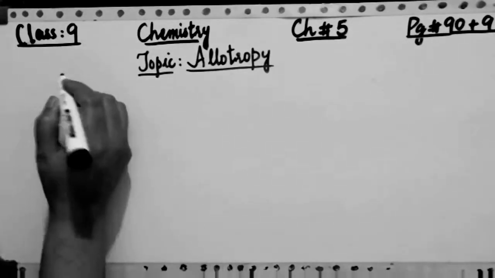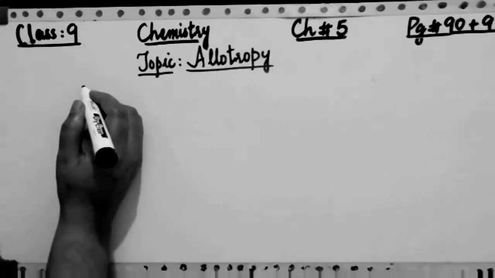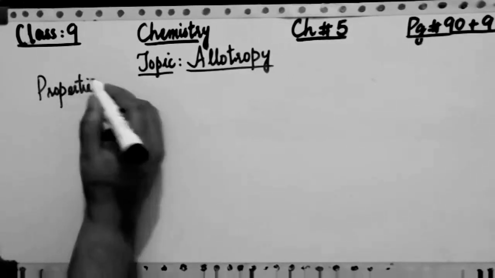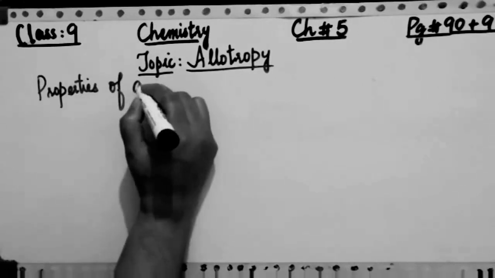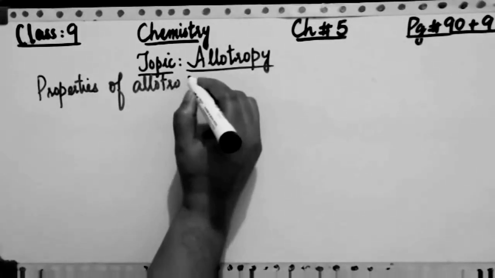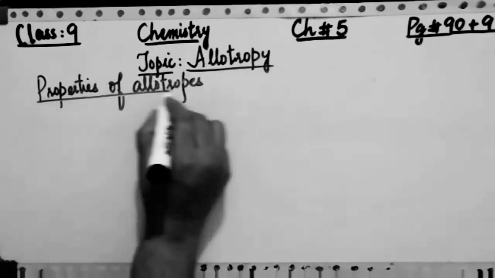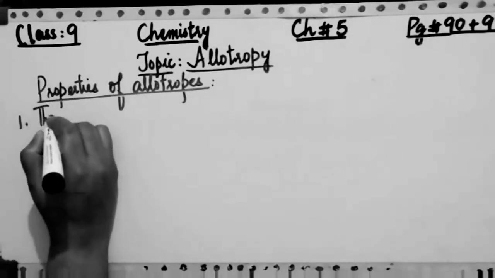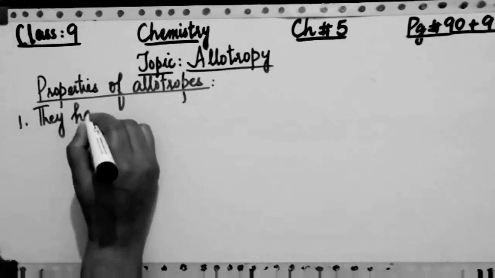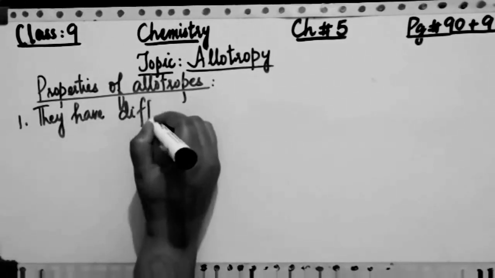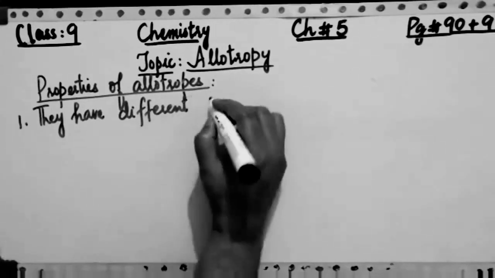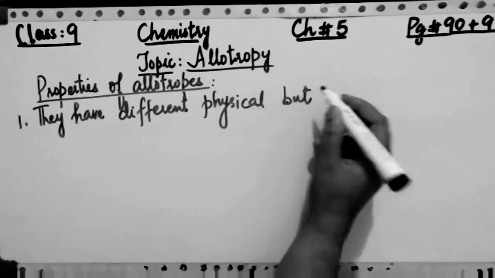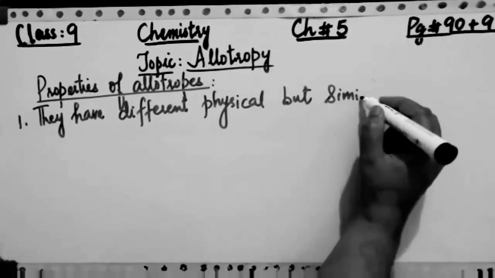Finally we have come across the condition. After definition and conditions of allotropy, now I am going to write the next heading: properties of allotropy or allotropic forms, or I can write the properties of allotropes only. So the heading will become properties of allotropes. In this regard, I will start from the first point, which is actually mentioned in your definition of allotropy, and it is that different allotropes, or different atoms of the elements, have different physical properties, but they have similar chemical properties.